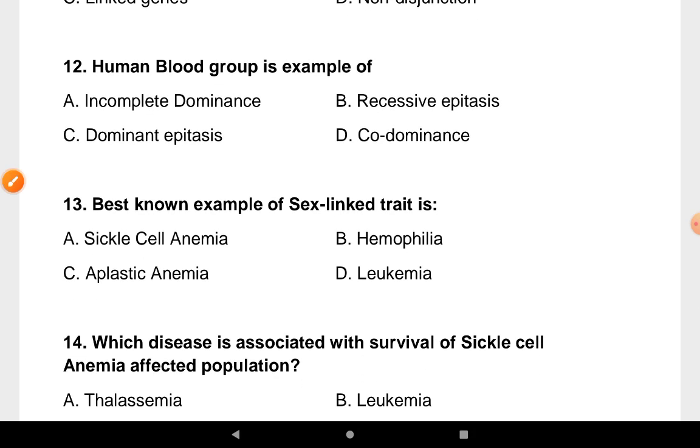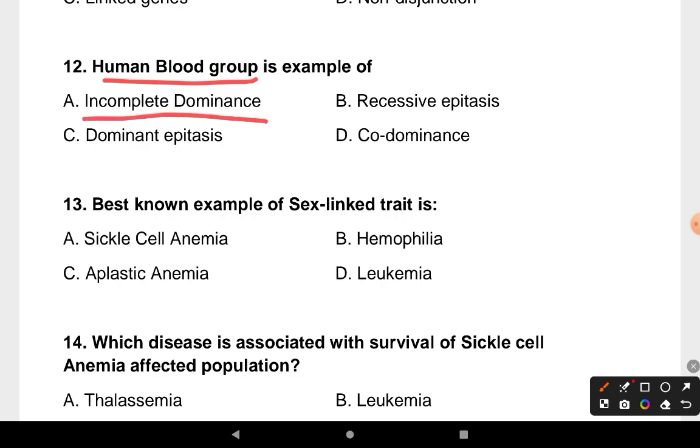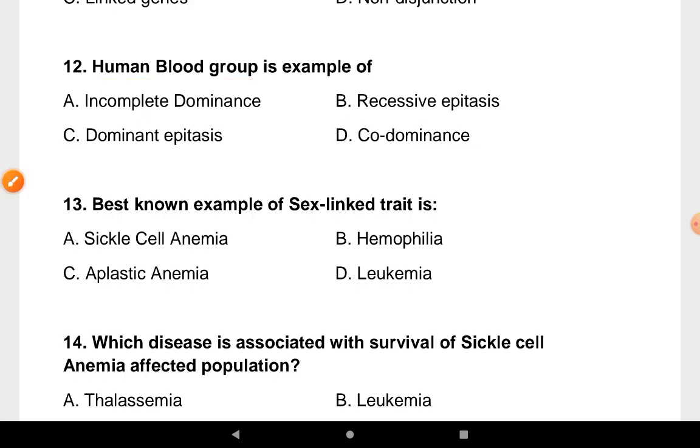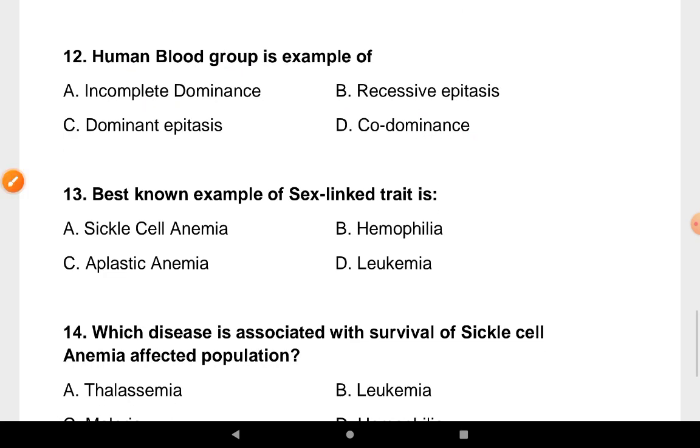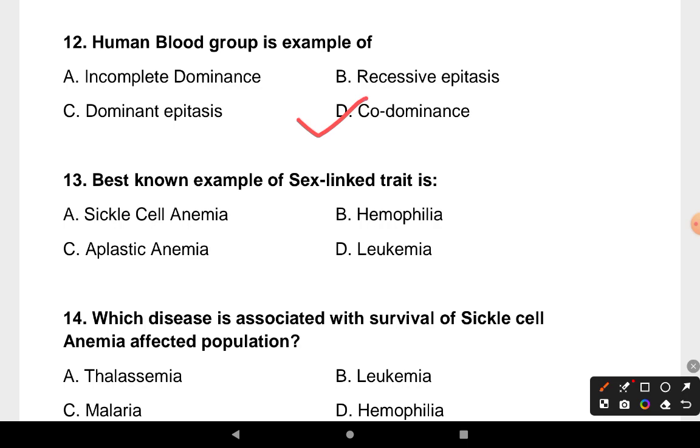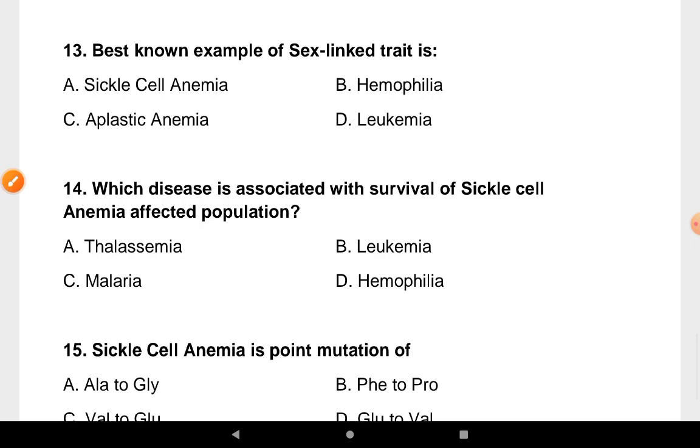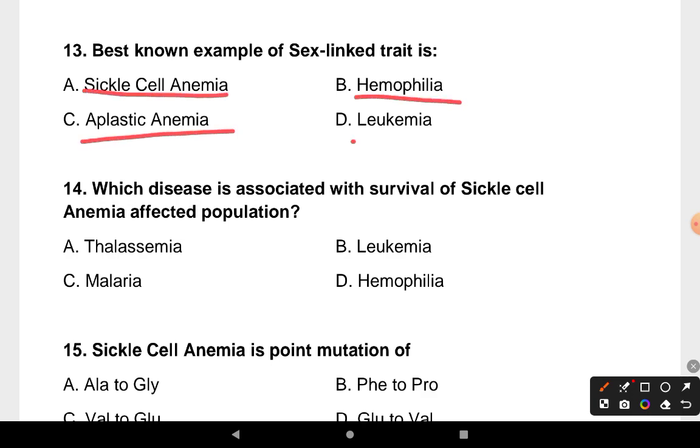Our next question is, human blood group is example of incomplete dominance, recessive epistasis, dominant epistasis, and codominance. So correct answer is codominance, option D.